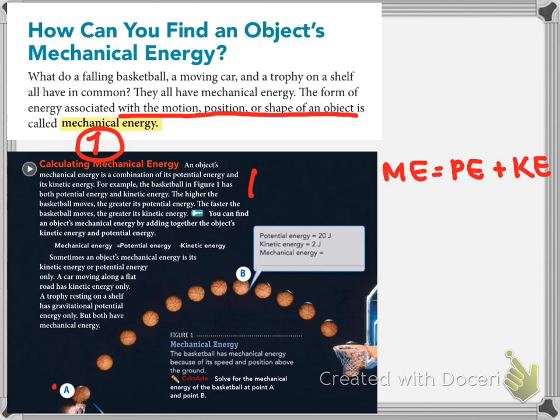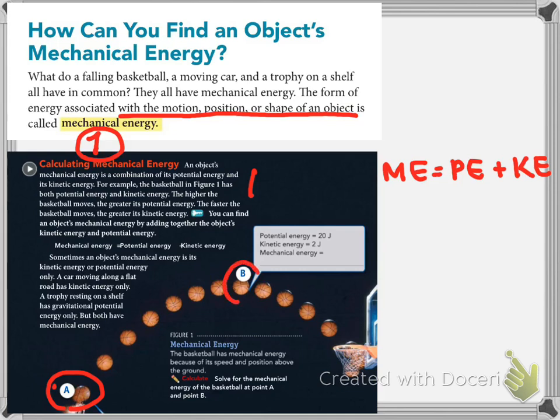So if we look at this example that they give us here with the basketball, at the bottom, right, just as they're about to throw the basketball up, it has no potential energy because it has no height and would have a great deal of kinetic energy because of the motion that it's being put into.